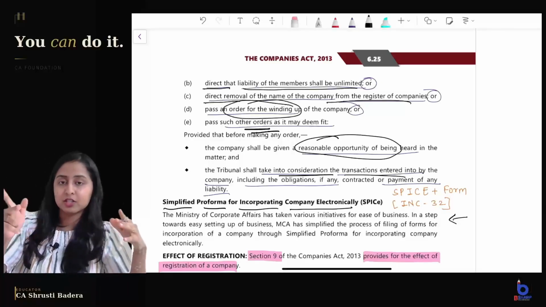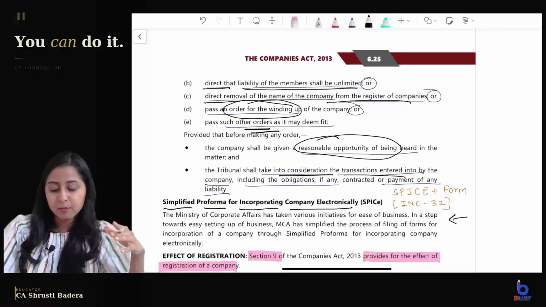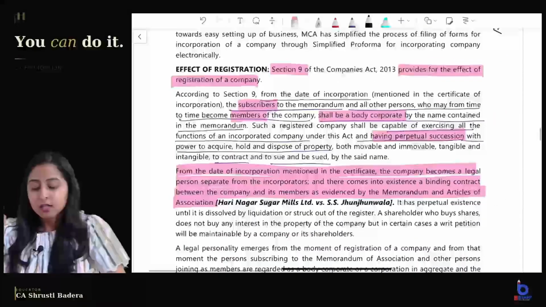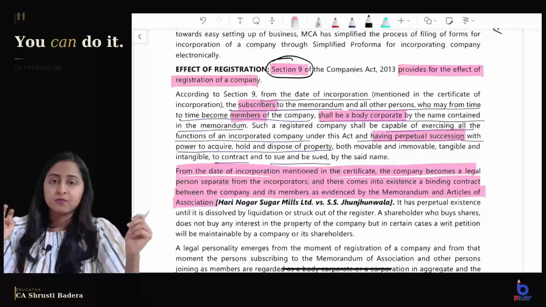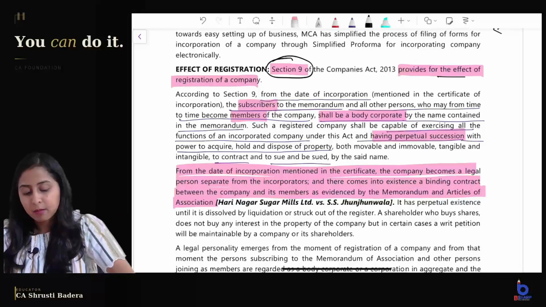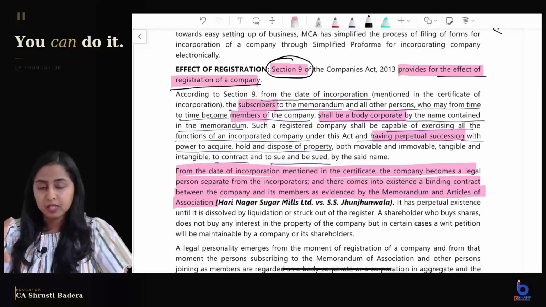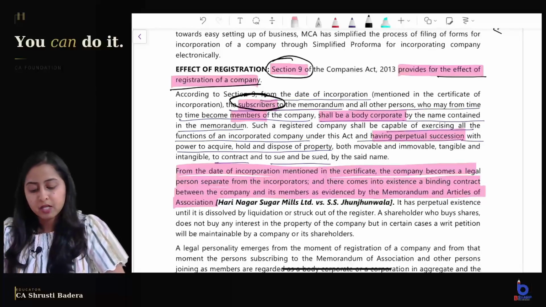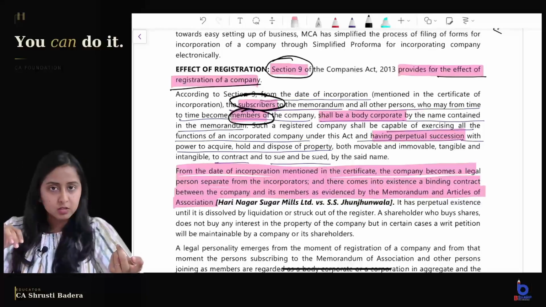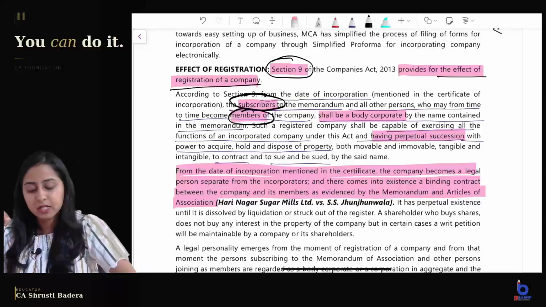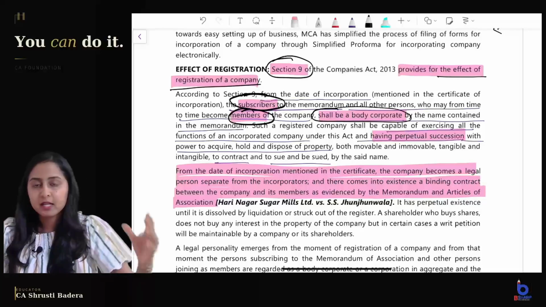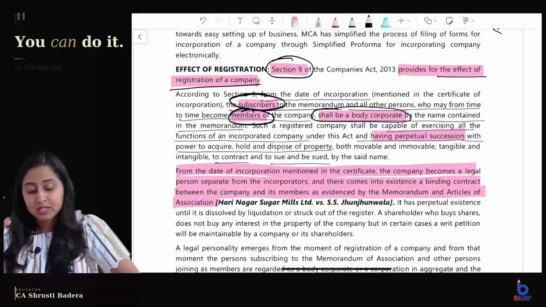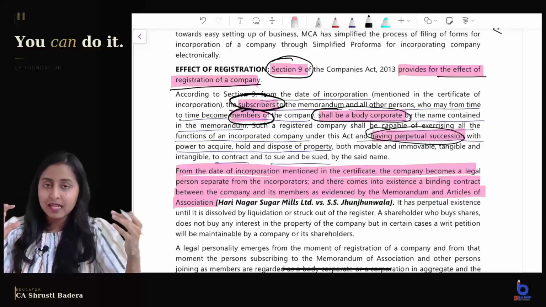Now once section 7, that is the incorporation procedure, is complete and a company is incorporated, what is the effect of registration? Section 9 speaks about the effect of registration of a company. Once the company is incorporated, the subscribers to the memorandum become members of the company, and these members together become a body corporate which has perpetual succession. That is the effect of registration given under section 9.